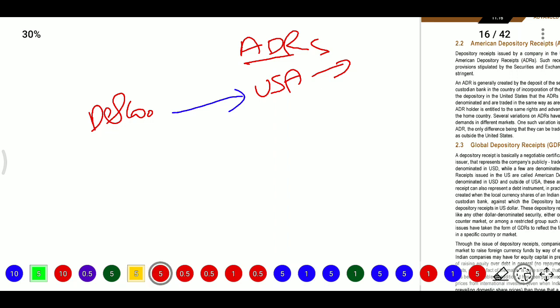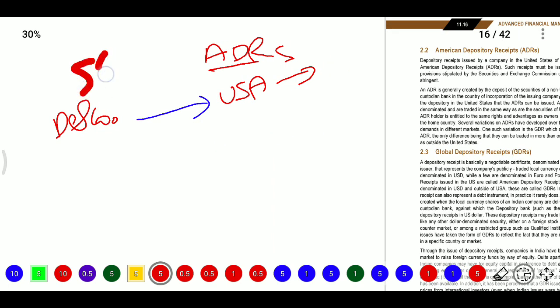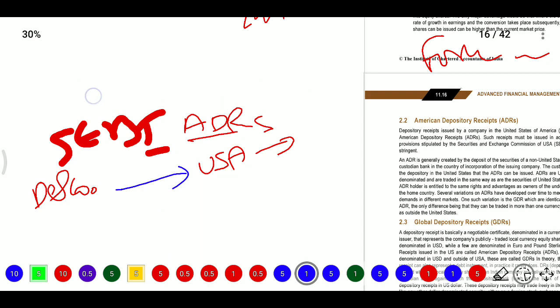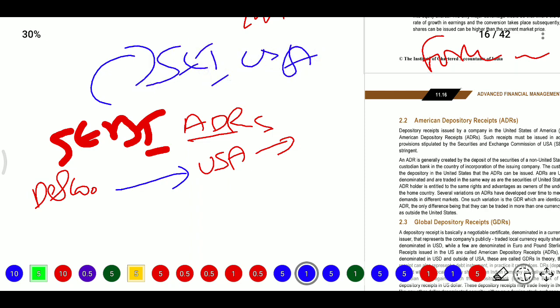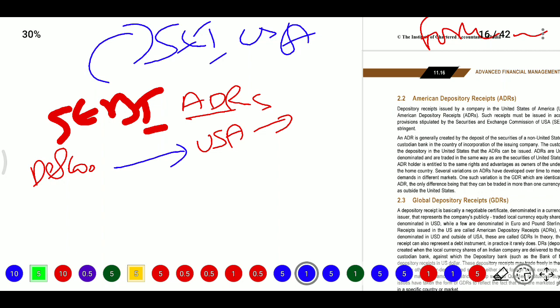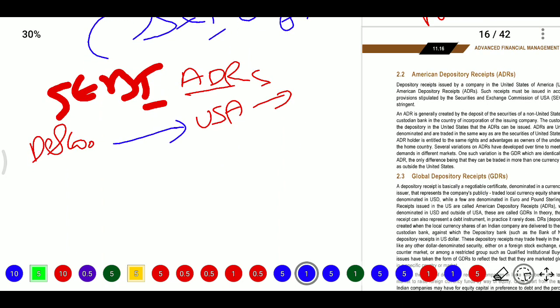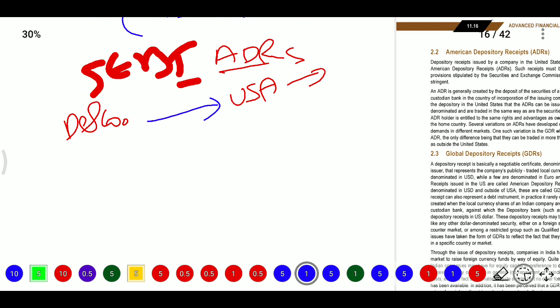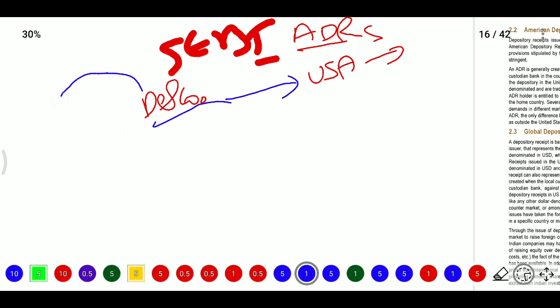The issue of such receipts must be in accordance with the provisions stipulated by SEBI. Whatever the terms and conditions, they follow SEBI conditions only. In the USA, the equivalent of SEBI is the SEC of the USA, and they need to follow its very stringent rules. ADRs are generally created by depositing securities of non-US traded companies with a custodian bank in the home country. This is the depository bank.